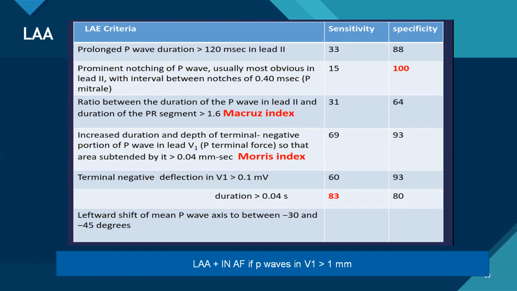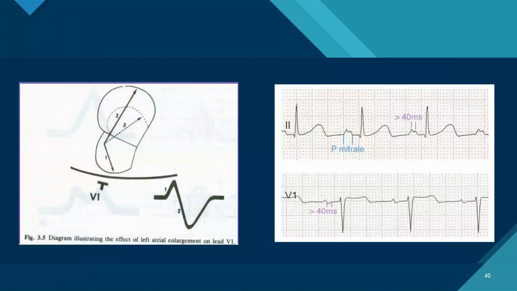And so in AF, if the V wave in V1 is more than 1, then we say that left atrial enlargement might be there. This is just a diagrammatic representation of the Morris index. The LA is posterior and the LA grows, and the terminal P wave also changes.